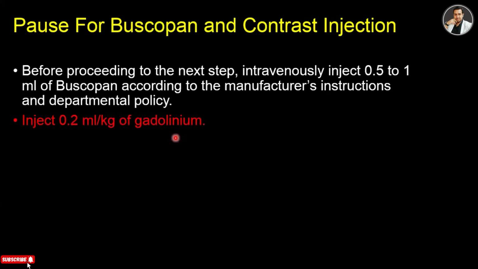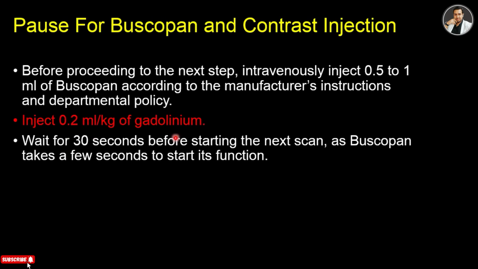And the dose of the gadolinium is 0.2 ml per kg body weight. So it means that 1 ml per 5 kg body weight. So if the patient is 50 kgs, you can give 10 ml. Wait for 30 seconds before starting the next scan, as Buscopan takes a few seconds to start its function.